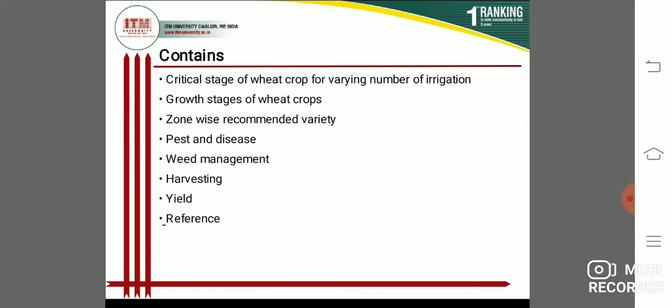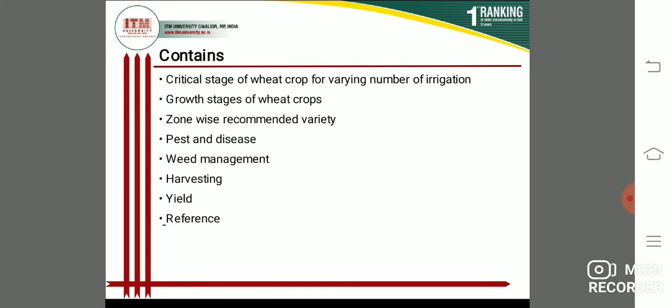Okay, so students, before starting the topic I want to tell you some introduction of wheat crop. Wheat is important worldwide as a main food, which can be understood by the use of a stylized wheat spike as the symbol of FAO.